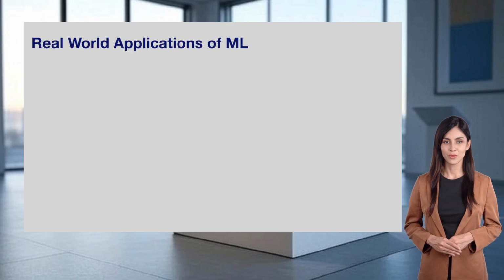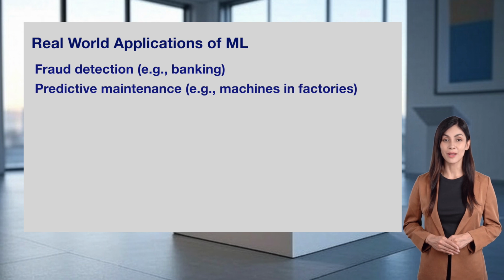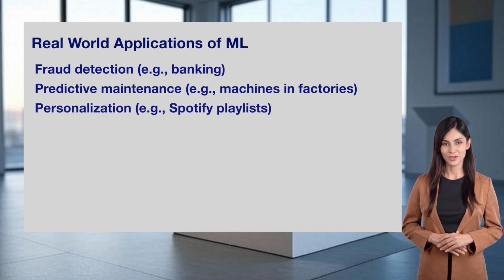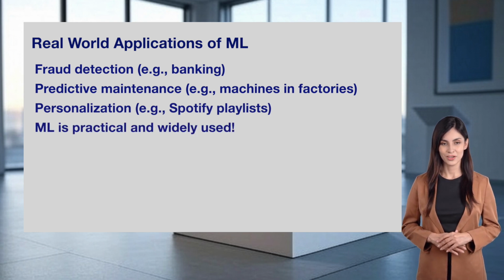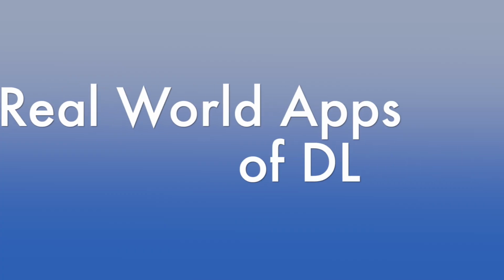Machine learning has many real-world applications. It's used in fraud detection, like spotting suspicious transactions in banking. Predictive maintenance in factories uses ML to predict when machines might fail, saving time and money. Even personalization, like Spotify curating playlists for you, relies on machine learning. ML is practical and widely used, making our lives easier in so many ways.